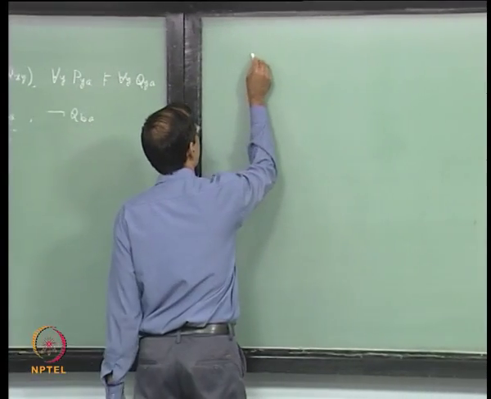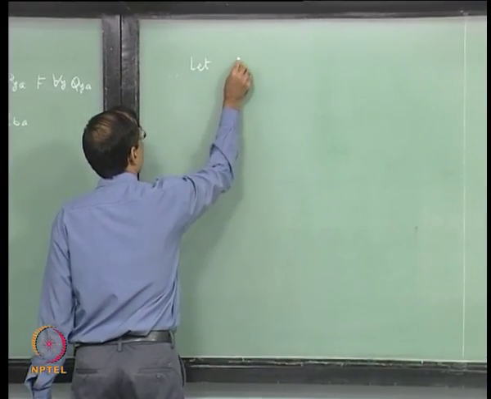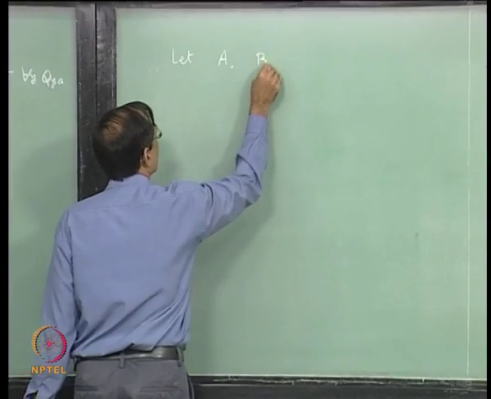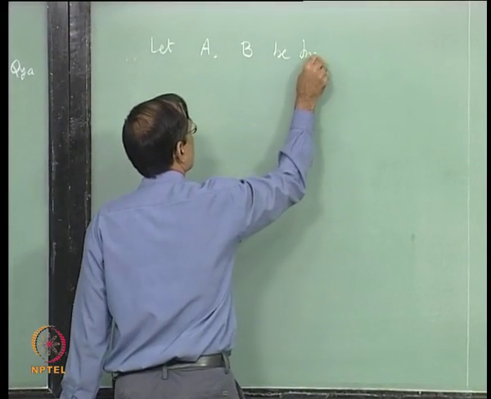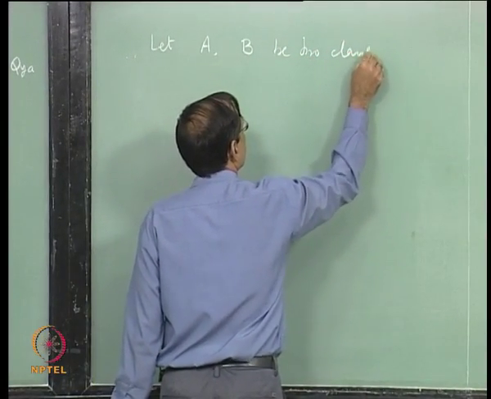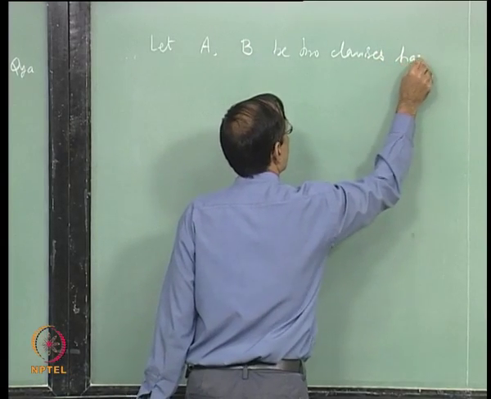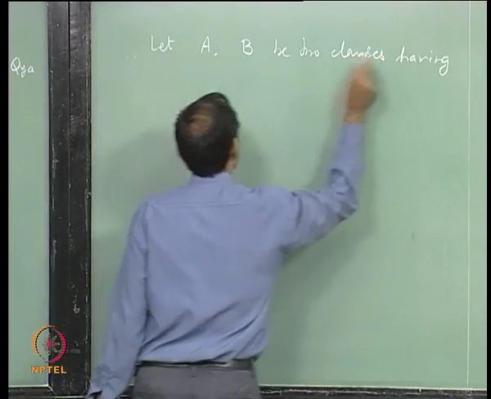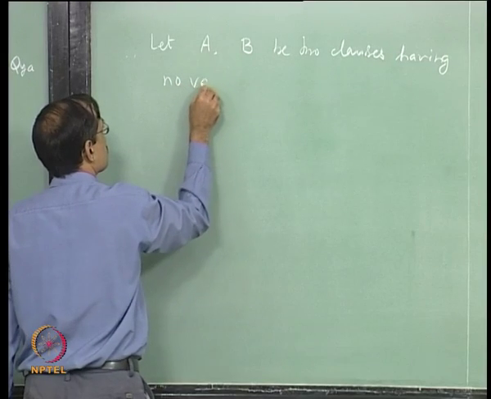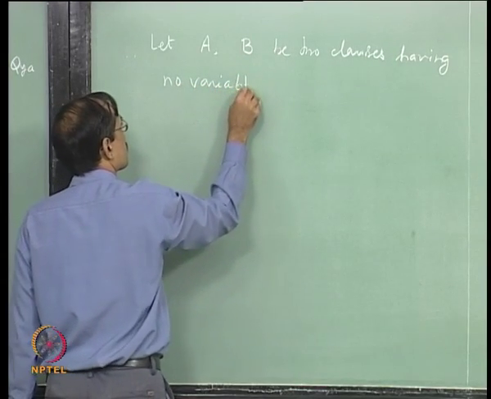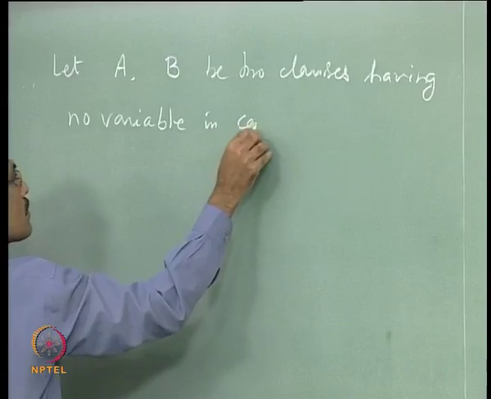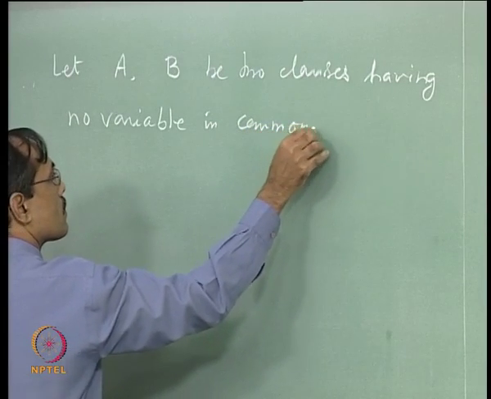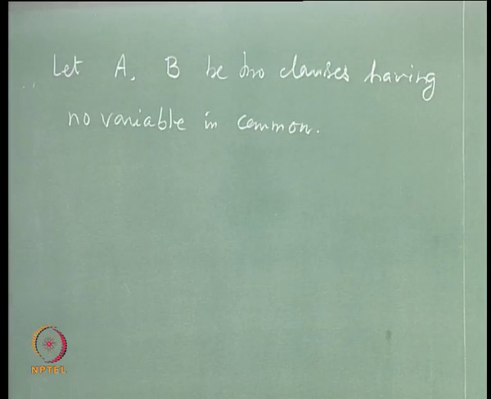Suppose A is a clause, let us take two clauses A and B having no variable in common. Then we go for the formulation of the resolution rule.